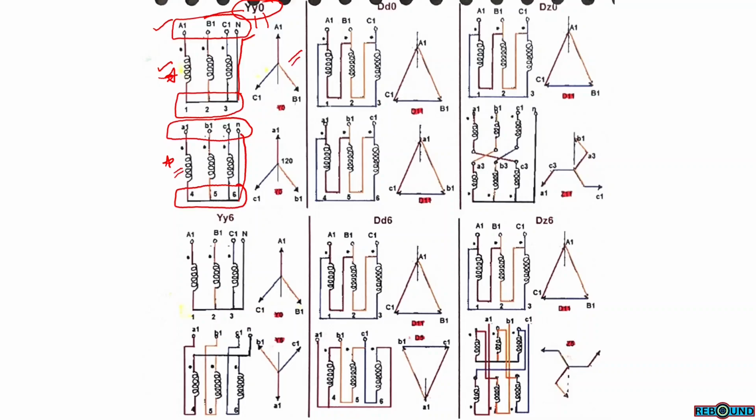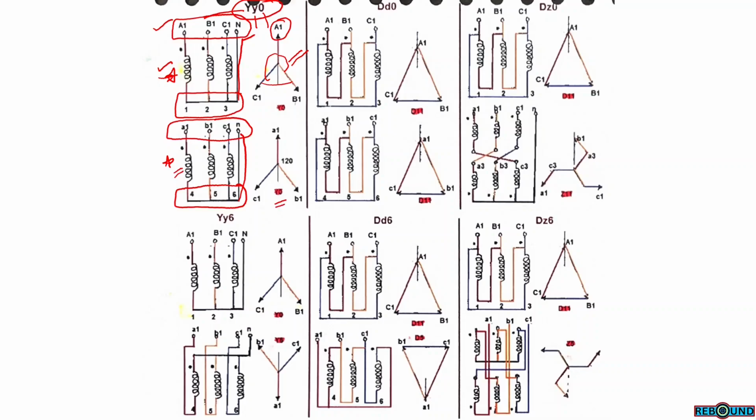And this is the vector diagram of the primary side. Here we are taking A1 as the reference. So from A1, B1 will be 120 degrees apart, C1 will be 120 degrees apart, and the angle between B and C will also be 120 degrees apart. This is for the primary side.